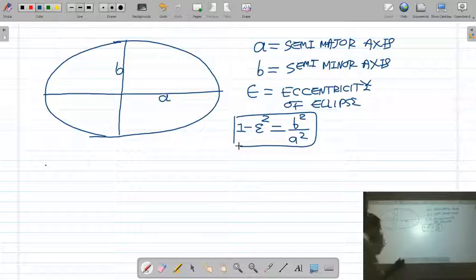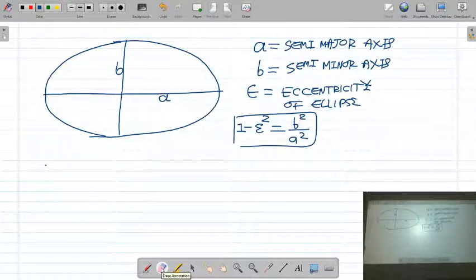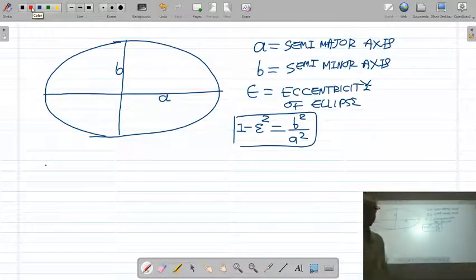Okay, next. Now Sommerfeld assumed that the ellipse has two centers.